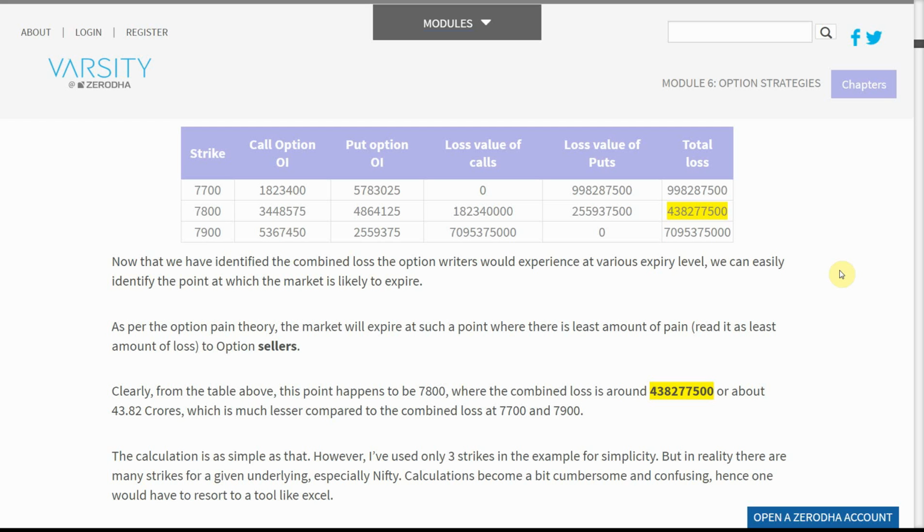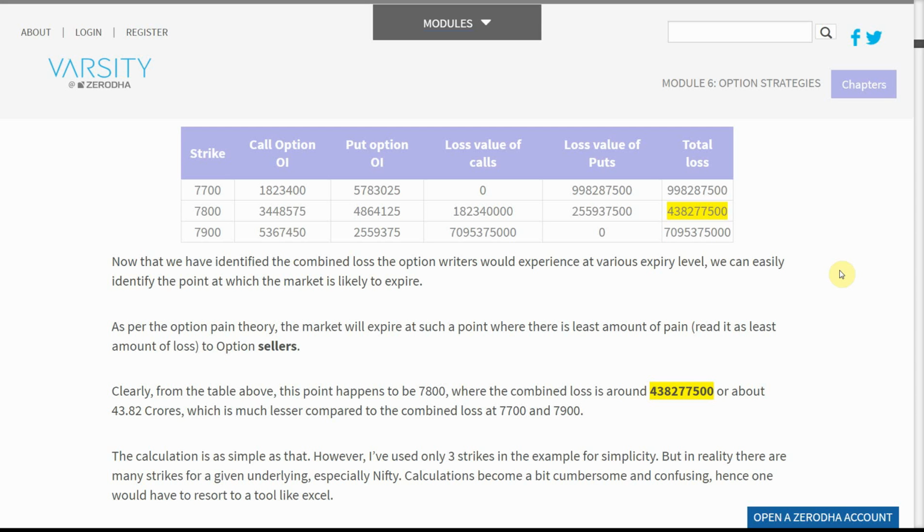can easily identify the point at which the market is likely to expire. As per the option pain theory, the market will expire at such a point where there is the least amount of pain, read it as the least amount of loss to option sellers. Clearly, from the table above, this point happens to be 7,800, where the combined loss is around 438,277,500 or about 43.82 crores, which is much lesser compared to the combined loss at 7,700 and 7,900.